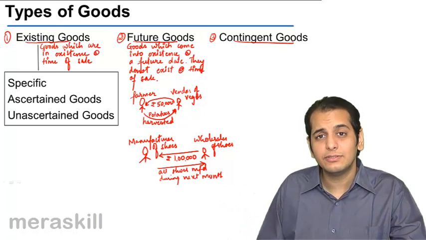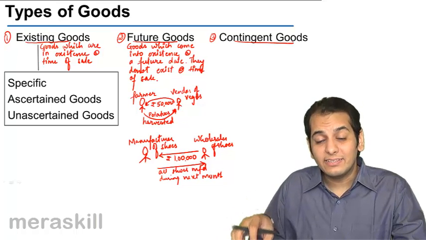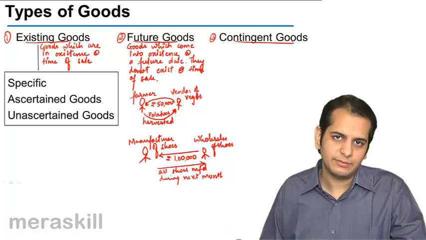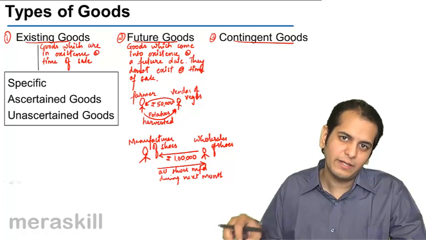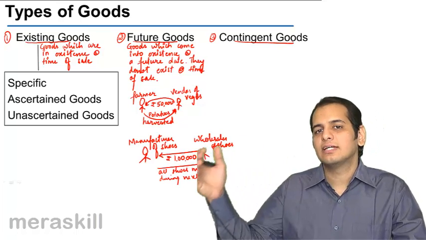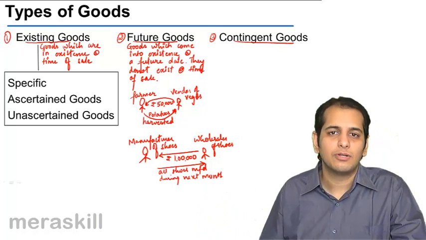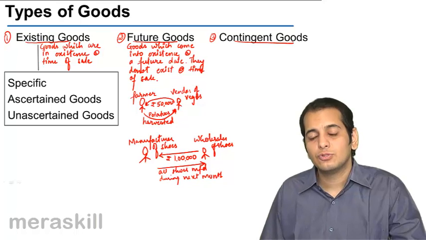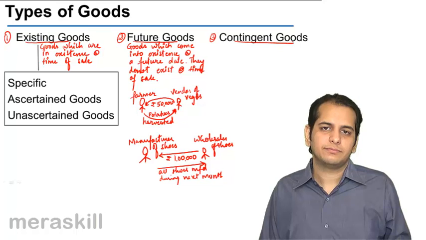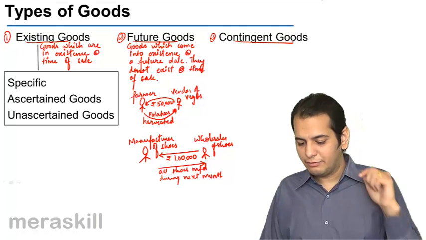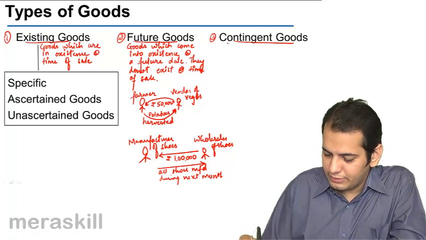So, what are contingent goods? Contingent goods are those goods whose existence is contingent. We do not know if they will come into existence or not. If they come into existence, the sale transaction will happen. If they do not come into existence, the sale transaction will not happen. So, their coming into existence is contingent. I'll give you an example, but first I'll give you the definition.